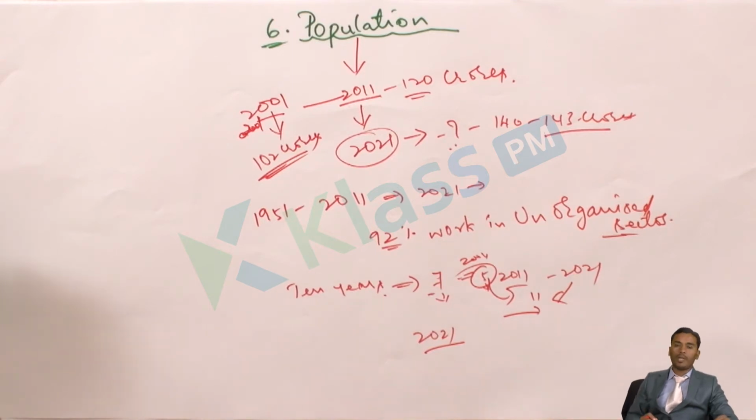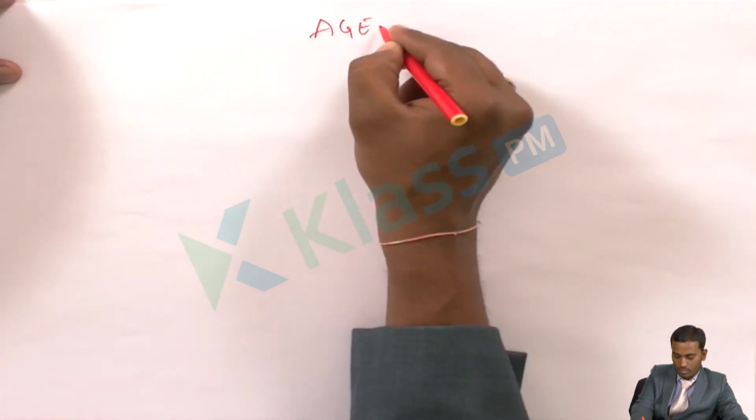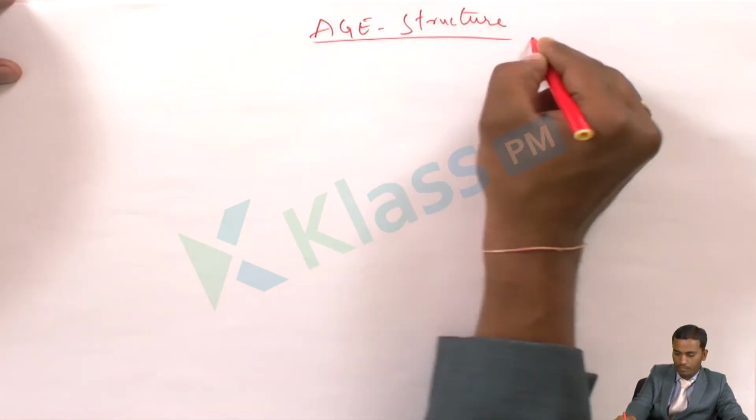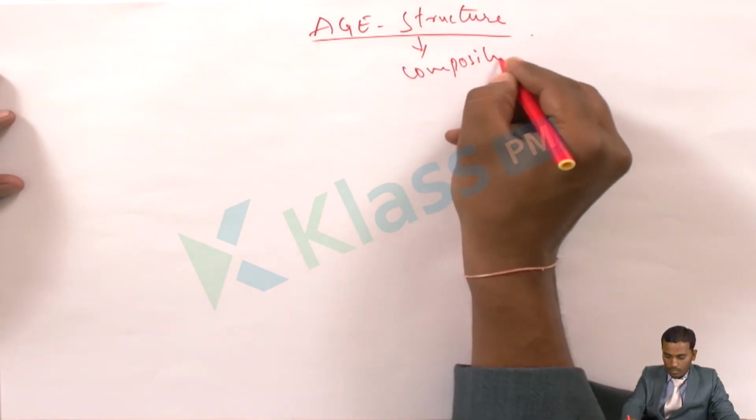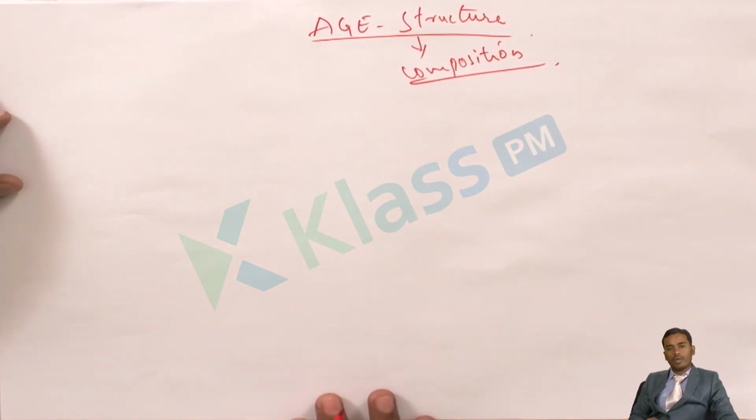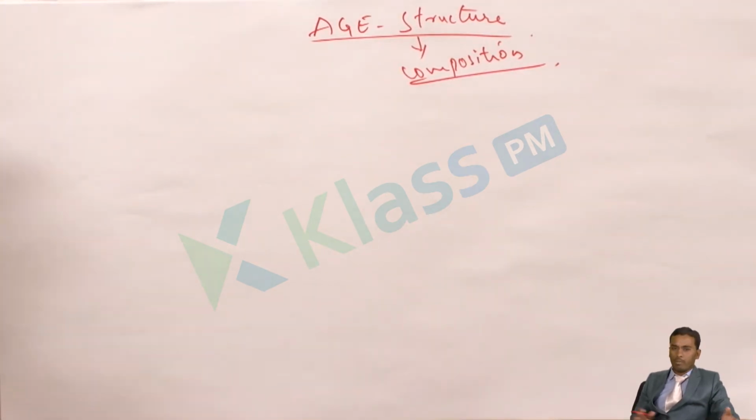So next topic, we will be learning about different types of age composition: age structure or age composition. In our previous topic, we learned about the population and its growth and how the population will be calculated. Now we will be learning about age structure or age composition. What is this age structure or age composition?